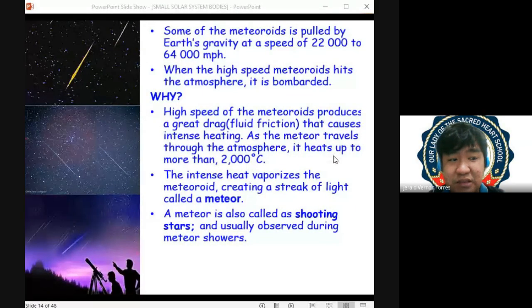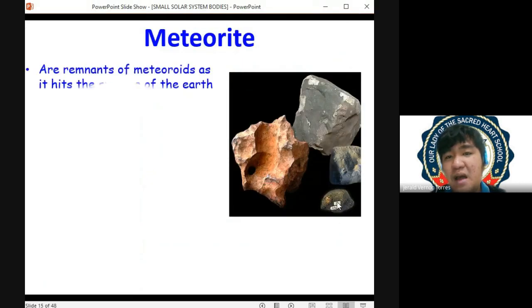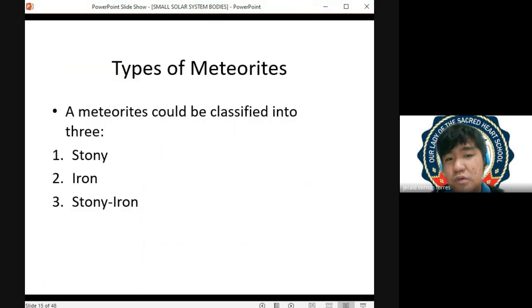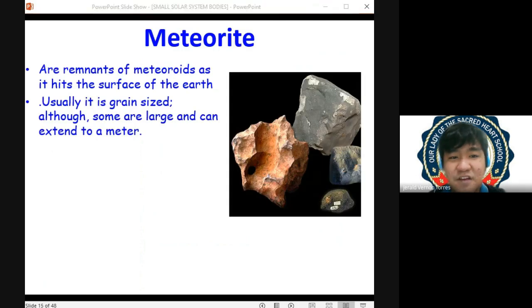Another source of meteor showers is when the planet Earth passes through the Apollo orbit, where the near-Earth asteroids are revolving. Now, when the meteoroid enters the planet Earth, we already call it a meteorite.